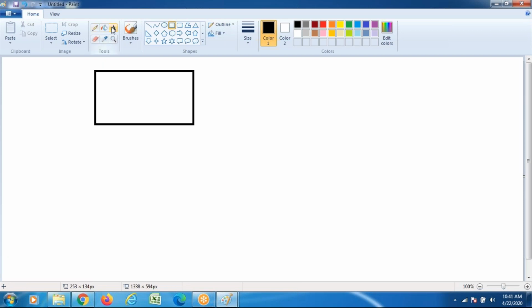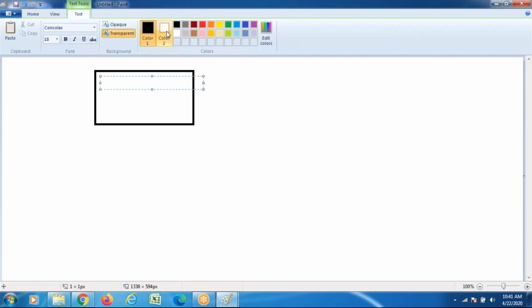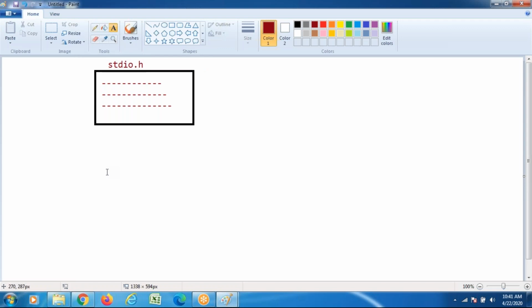It is an existing file which already has some information in it. This header file was created by the Borland International C language developers.